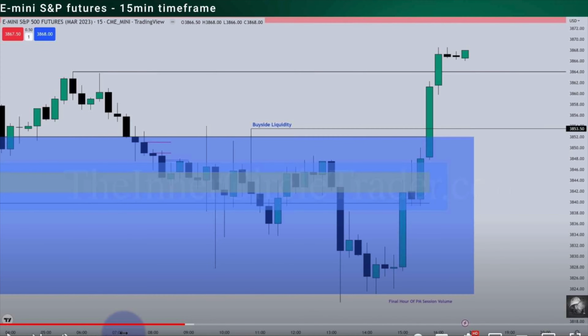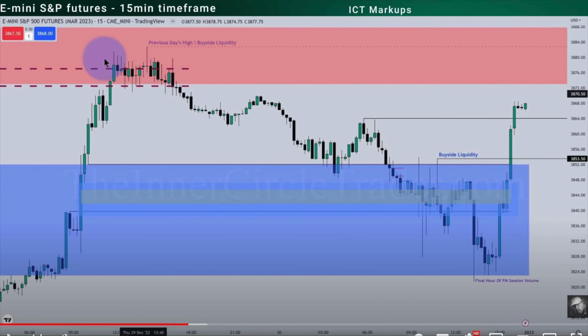Let's jump now into the 15 minutes time frame and observe the price movements. I'm going to give you here, guys, a couple of screenshots of the 15 minutes time frame, more or less zoomed in. It's interesting to see here, a little bit more zoomed out, all the price movements for the day. We have within the red dotted line the price void, the liquidity void. Above it we have the previous day high and our buy side liquidity level.